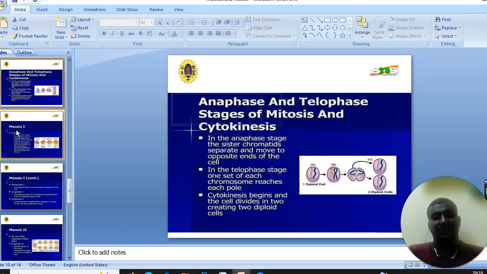Next, anaphase and telophase stages of mitosis. In the anaphase stage, the sister chromatids separate and move to the opposite poles of the cell. In the telophase stage, one set of each chromosome reaches each pole. Cytokinesis begins and the cell divides into two, creating two identical cells.